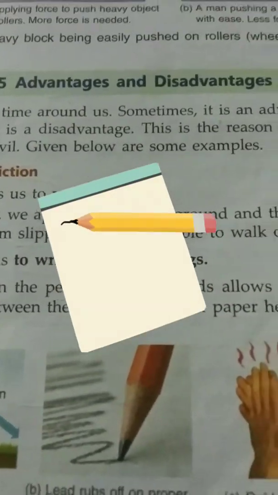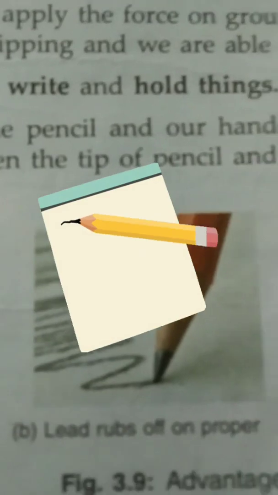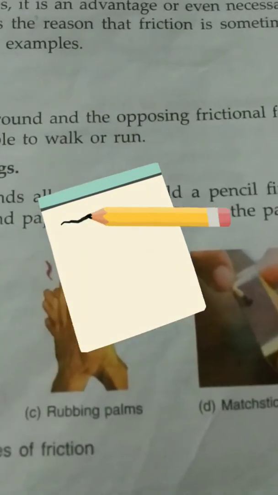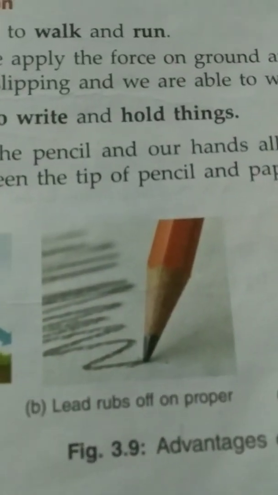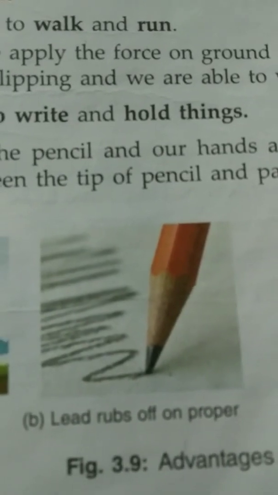Friction between the pencil and our hands allows us to hold the pencil firmly. Also, friction between the tip of the pencil and the paper helps us to write on paper.